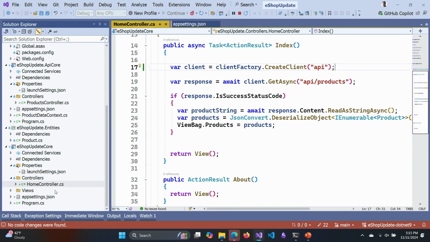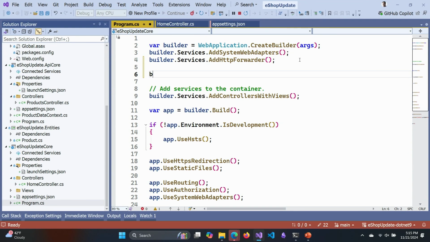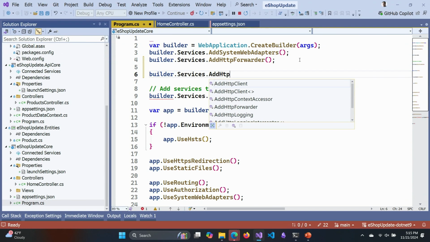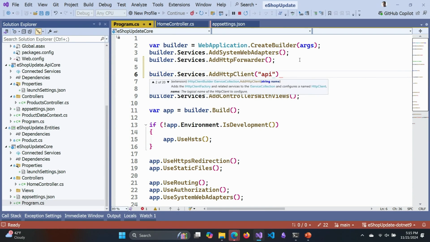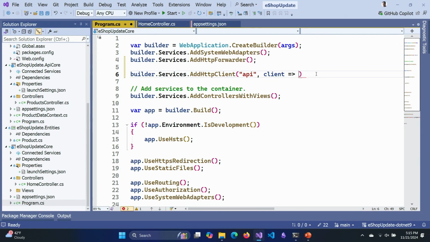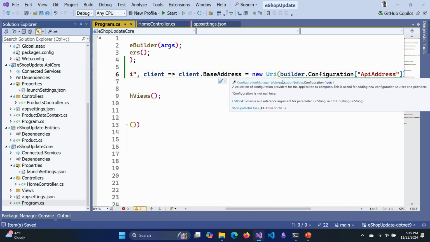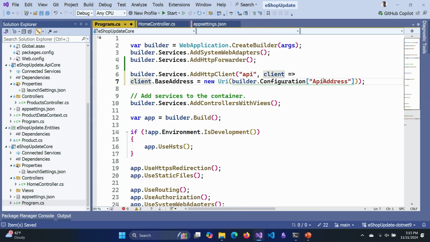The way that we configure that, though, is over here in Program. We'll add something up here as we're creating our services. So Builder Services, add HTTP client. We call this API, and I'm going to set up, wow, Copilot was completing that for me every time I practiced this, and now it's not. Because it's still running. And there it is, client base address, and it's not proxy2, it was called API address. Let me put a carriage return there so you can see it all on one line.